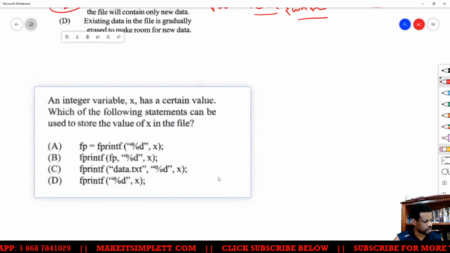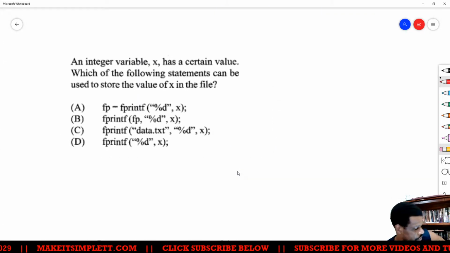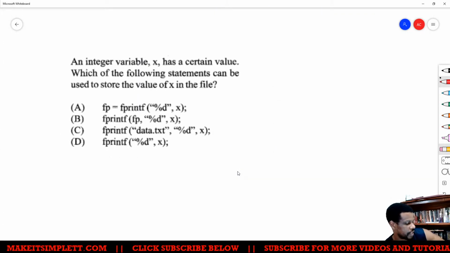Alright, last one now. An integer variable x has a certain value. Which of the following statements can be used to store the value of x in the file?